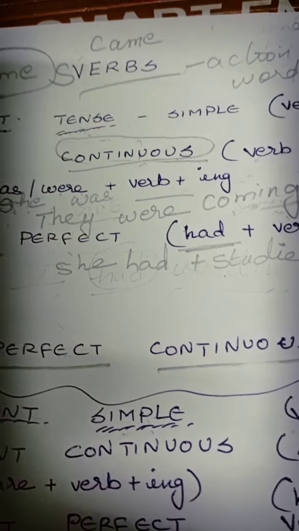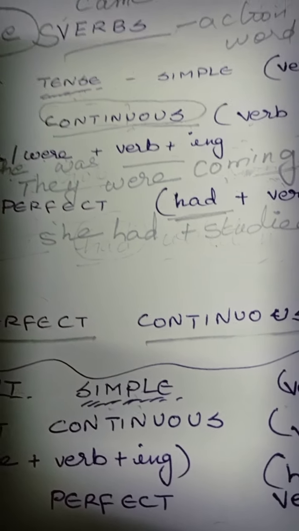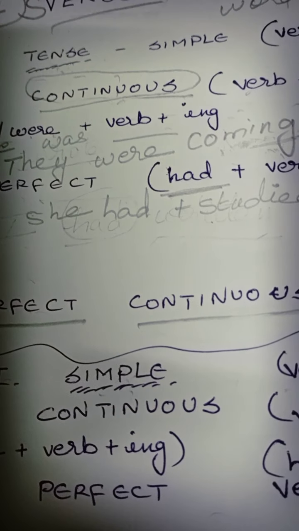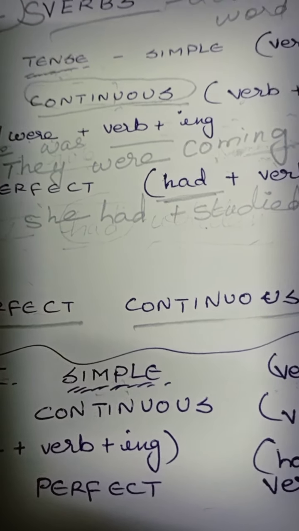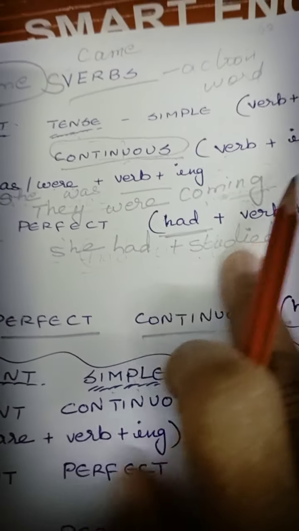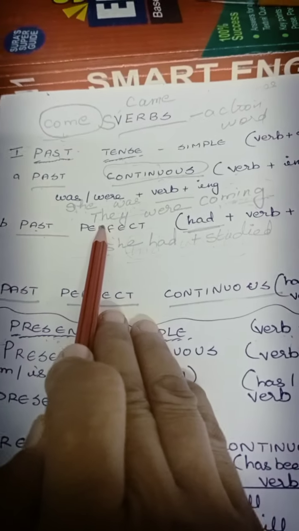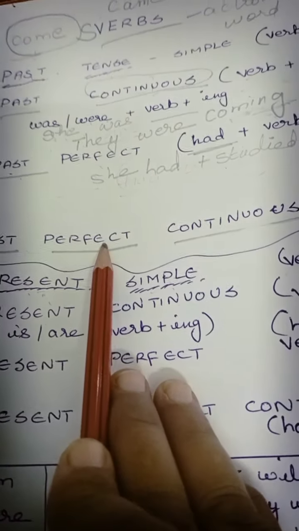We had studied. You had studied. For everyone it will be "had" only. I had, you had, she had, they had, we had. Everyone, it had, everything, and then verb plus ed. That's all. This is called past perfect. Very simple, children.